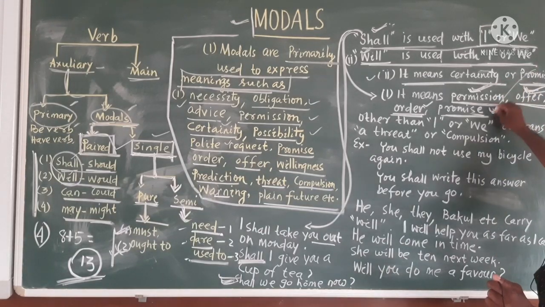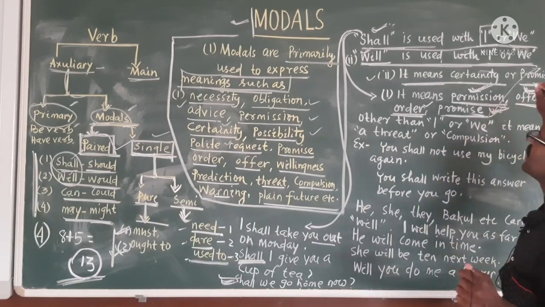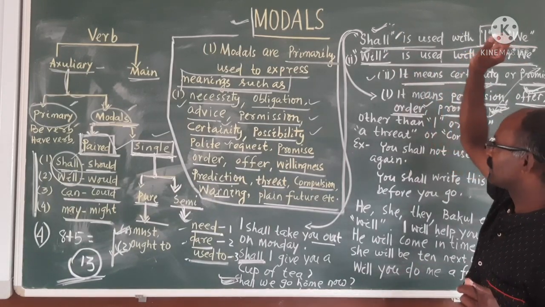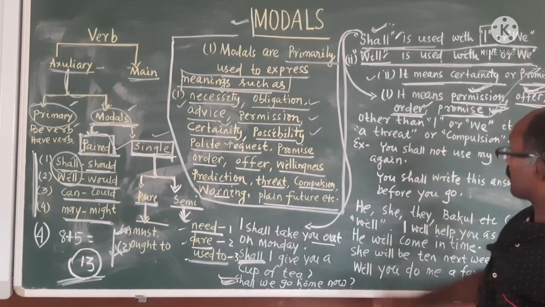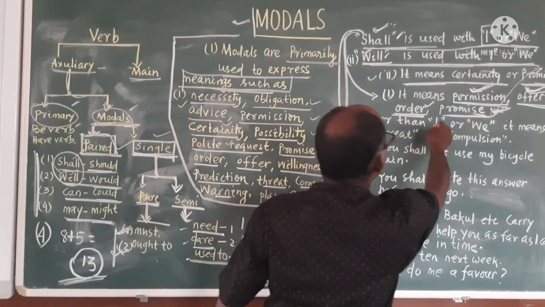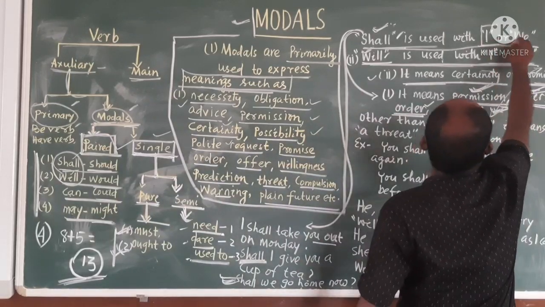That means promise is common. If you are using it in a promising way, you can use both shall or will. Clear?